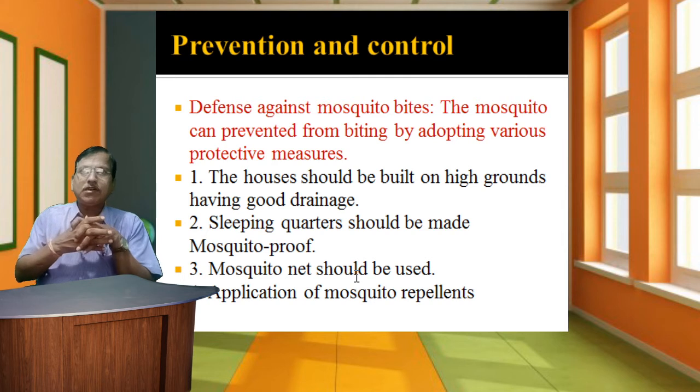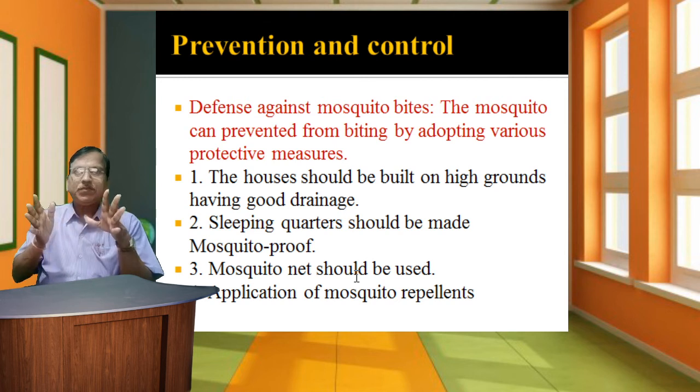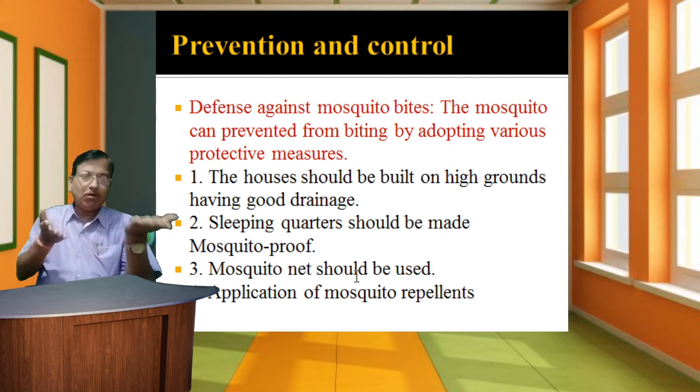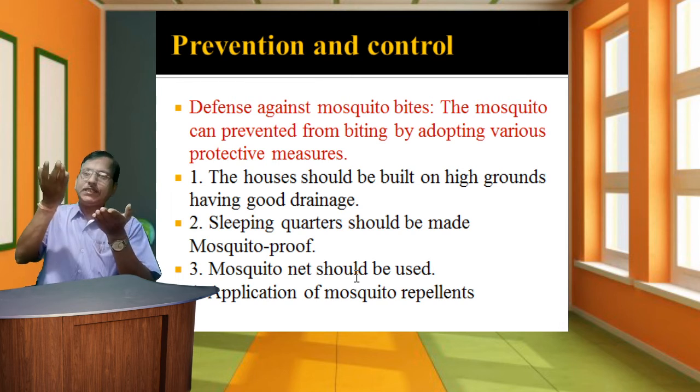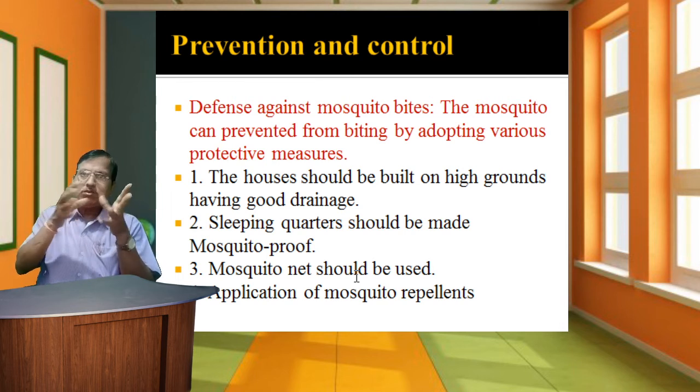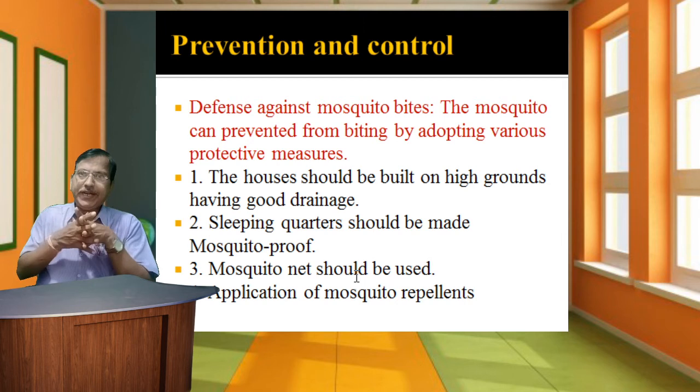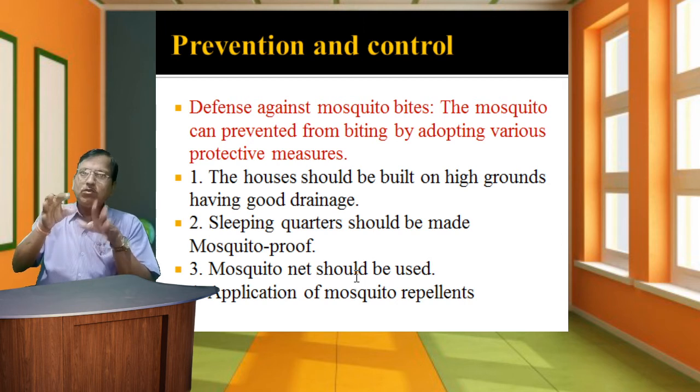Next prevention and control measure: defense against mosquito bites. Mosquitoes can be prevented from biting by adopting various protective measures. First, the houses should be built on high ground having good drainage. The house should be at a higher level than the ground so that wastewater or drainage is kept in a specific place with good sanitation.